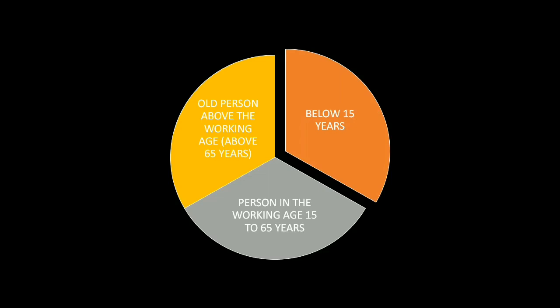So people who are 15 years and below, and who are 65 years and above, are called the dependent population. Those 15 and below depend on their parents and elders in their day-to-day life. And those above 65 years need the help of their children and grandchildren to do their usual chores, because they become old and are not able to do their work as they were doing before.